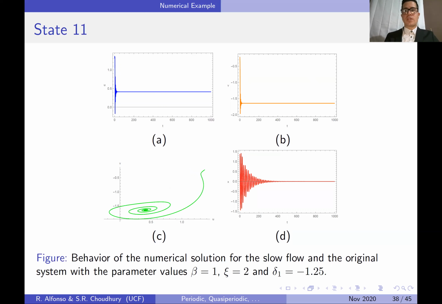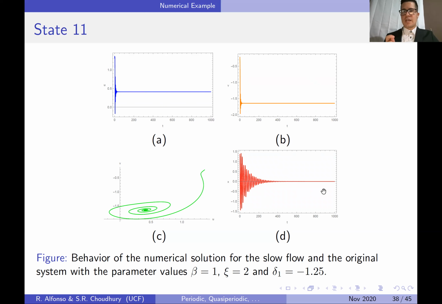Now, what happens to that other pair of non-trivial fixed points? Let's say that we are starting with one point that is near one of those. As you can see, U and V, this time we're considering V negative, are in here. You can see that the solution of the slow flow is getting to that point. However, the solution of the original system goes to 0.